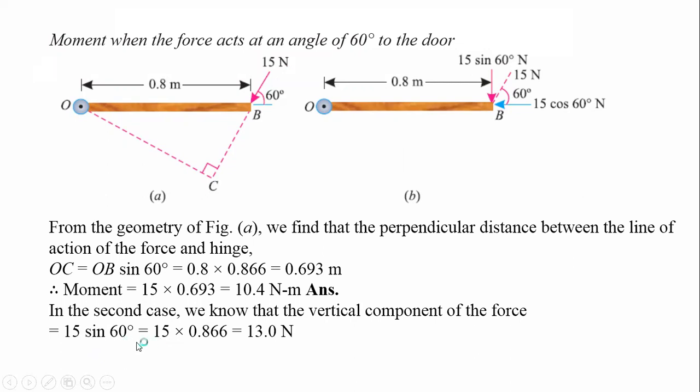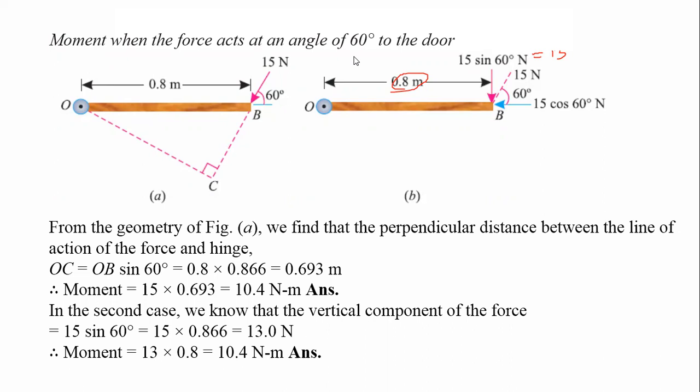Now sin 60 is 0.866, multiplied by 15, you will get 13 Newton. This resolved component becomes 13. Multiply 13 with this perpendicular distance: 13 into 0.8, you will get 10.4 Newton meter.